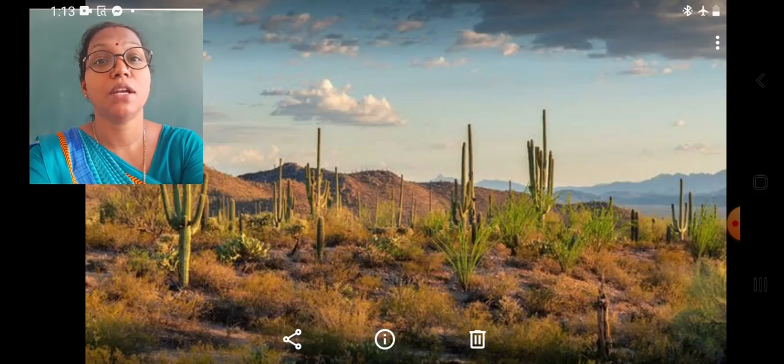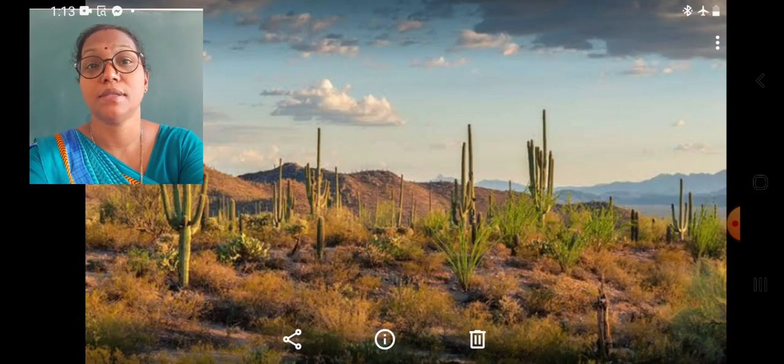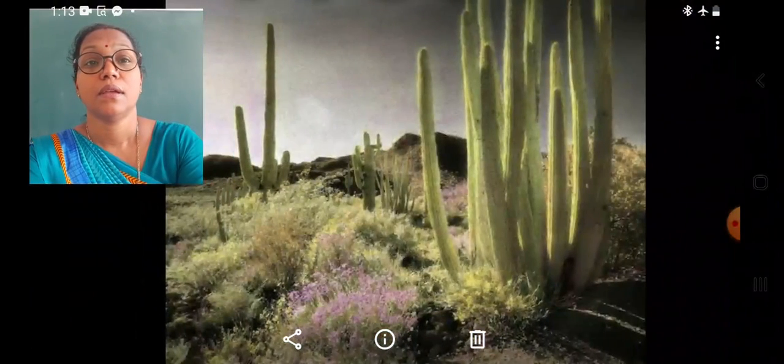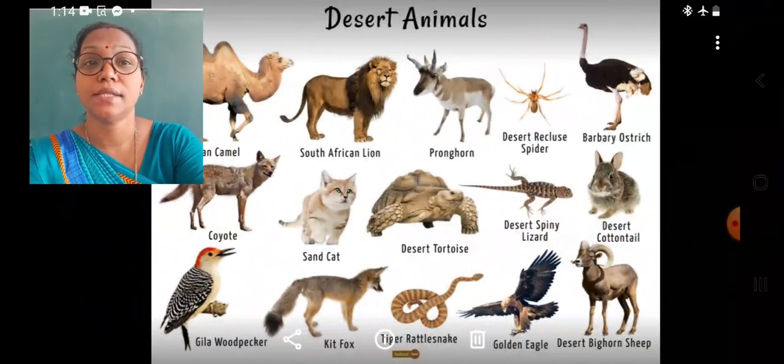There is very little rain. When there is rain, the widespread roots and deep roots absorb the water and store it in the stem of the desert plants. There are different species of cacti present in the desert.